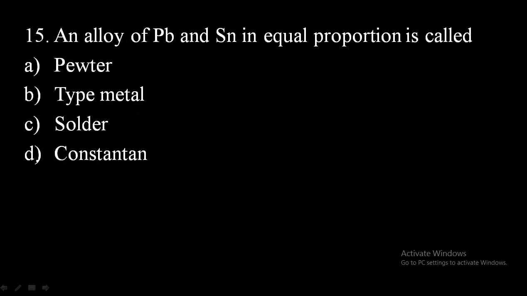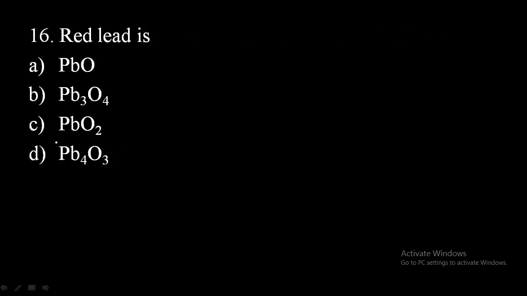15th question. An alloy of lead and tin in equal proportion is called. You should know certain types of alloys, and here the mixture of lead and tin is said to be solder. So option C will be the correct answer. Then 16th one. Red lead is. The composition of red lead will be Pb3O4. So therefore option B is the correct one.